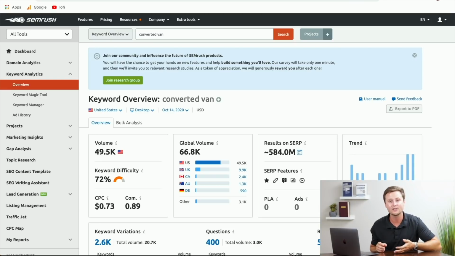So now we have 3 solid niches to go into. Again, you can do all of this on your free trial. Just be sure to write down what these niches are so you have them for the future if you still want to go into them.